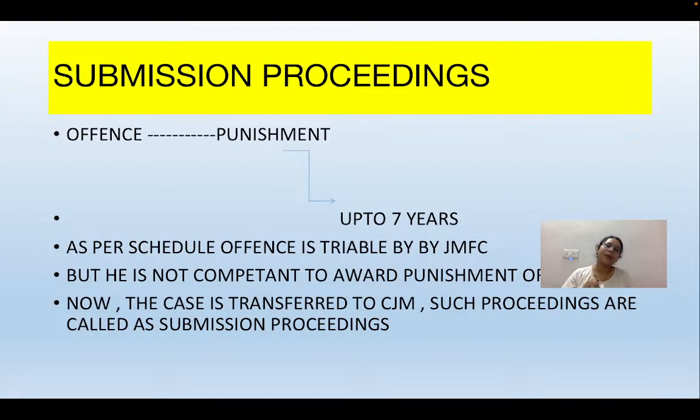Now, for the submission proceeding, you have to understand one thing. The submission proceeding takes place only in the situation in which the judicial magistrate has to transfer the case before the chief judicial magistrate. Okay, when the judicial magistrate has to transfer the case before the CJM, then these kinds of proceedings are called submission proceedings. Now you have to understand one thing: committal proceedings only happen in that situation in which the judicial magistrate has to transfer the case before the court of session.